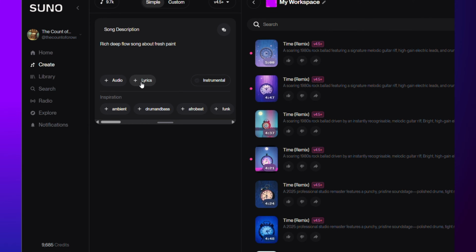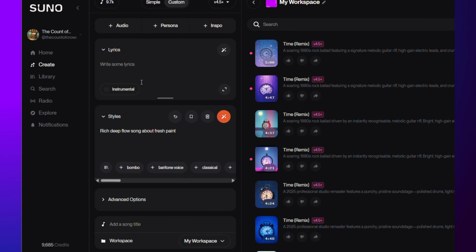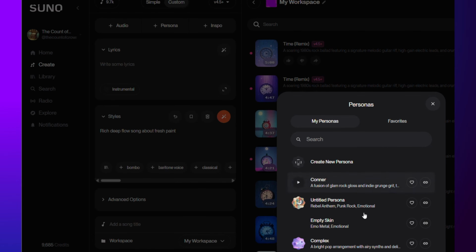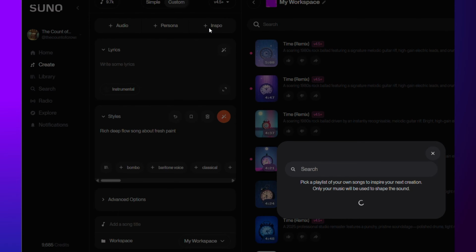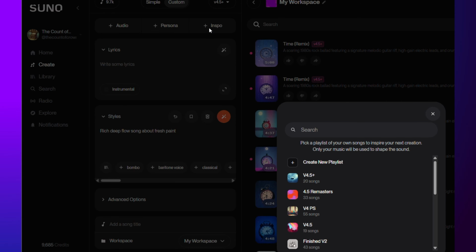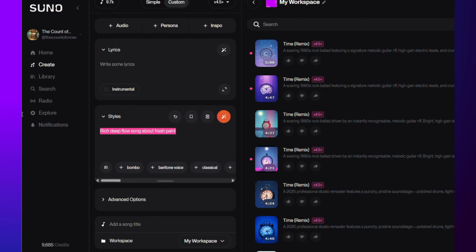So what I'm going to do here is click on lyrics, and you'll see if I do that, it shifts us over to the custom area of the system. We've got the audio up here, persona if you've created any, they're available here, and inspiration where it goes and looks at your playlists, and you can select those and it will pull through a style for you there. So I'm just going to delete that.